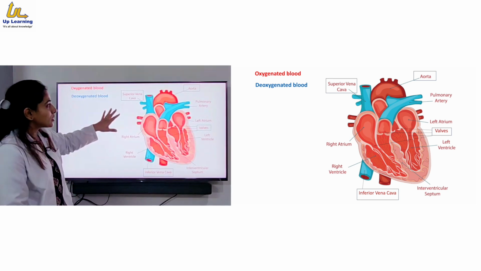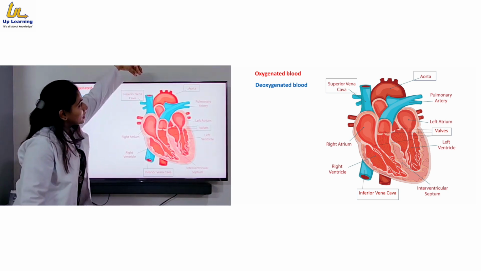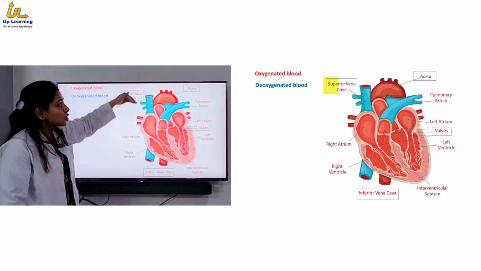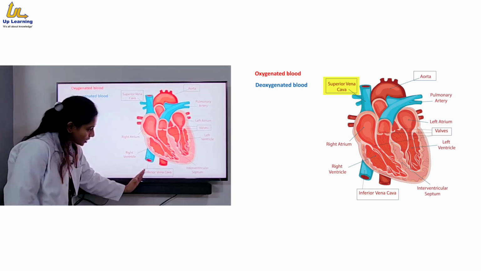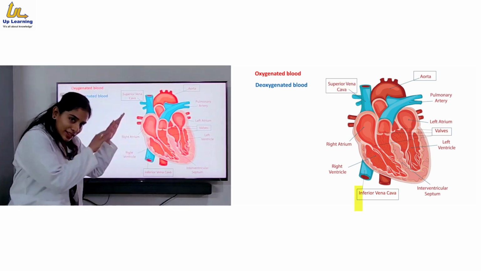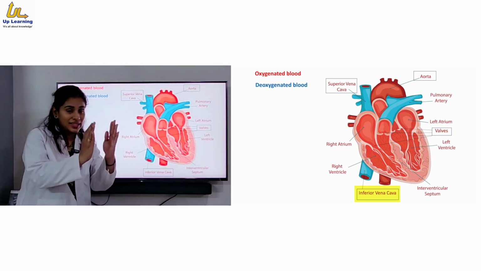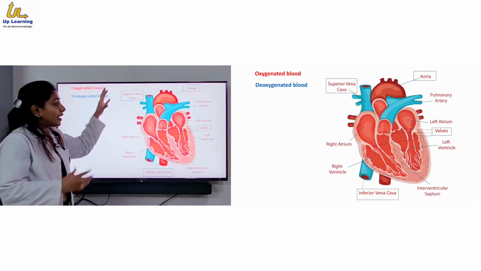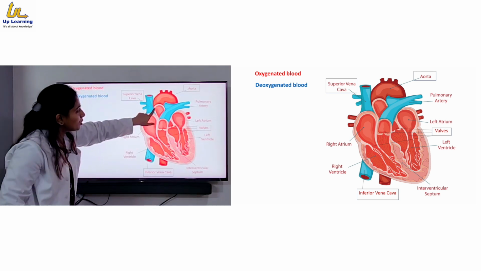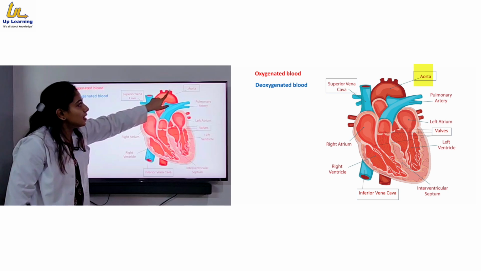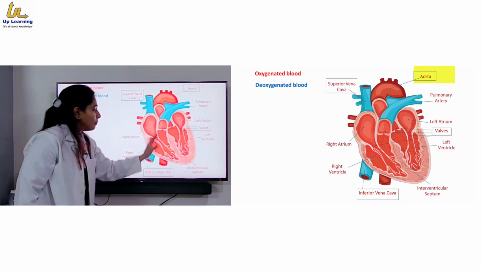Now, if you see here, a blue vessel is given from above. It is from above, that's why it is called the superior vena cava. Similarly, there is one blue vessel which is coming from below, that's why it is called the inferior vena cava. These two vessels, which are big veins carrying deoxygenated blood, bring blood from all over the body into the heart. This red vessel is called the aorta, which is the biggest artery, and after that it will give many branches.